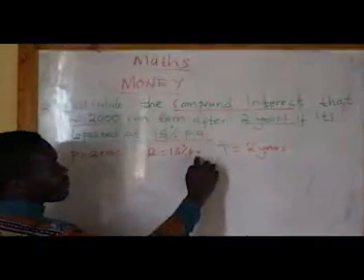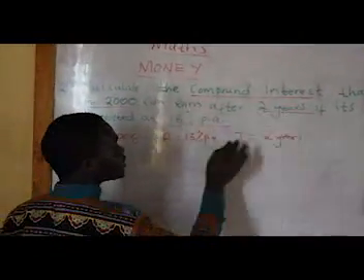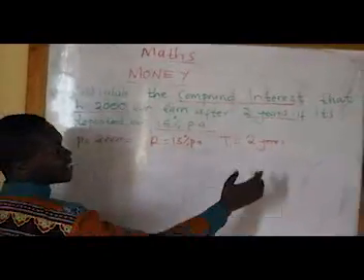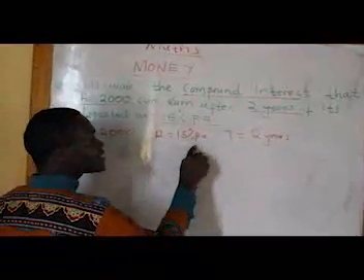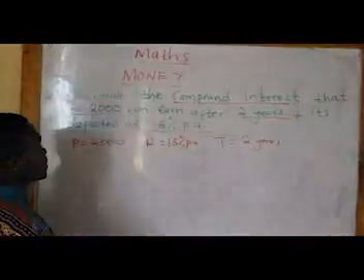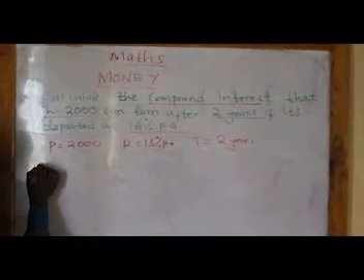If the rate is per annum, the time should be in years. So I'm good to go. But if the time was in months, I could have changed it into years because the rate is calculated per year. So let me put down my formula.